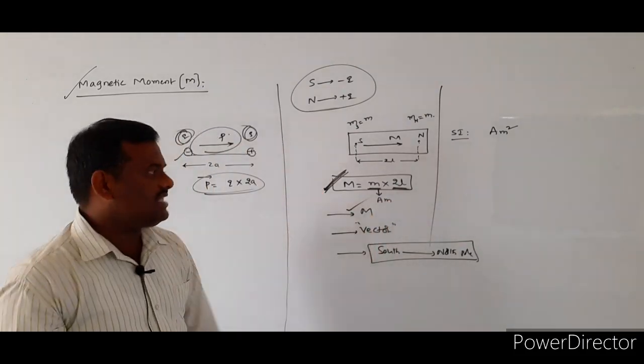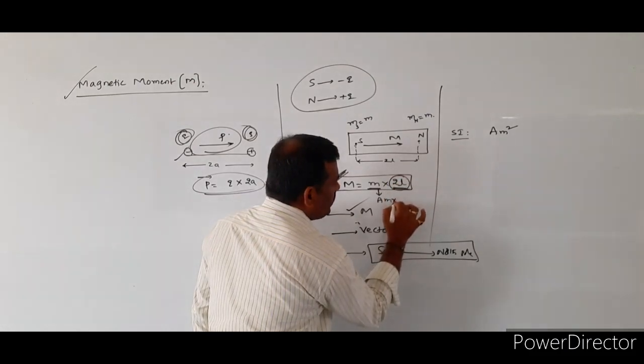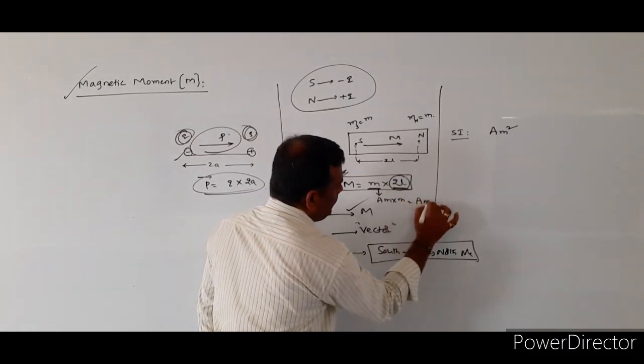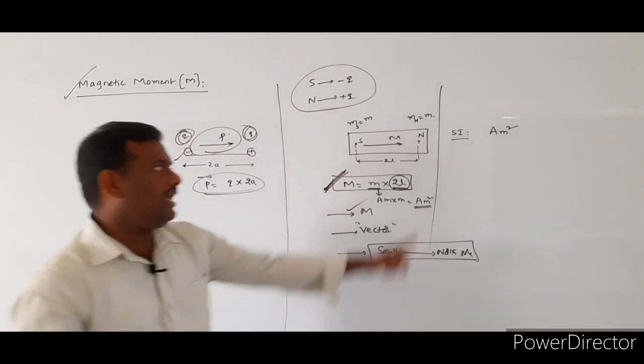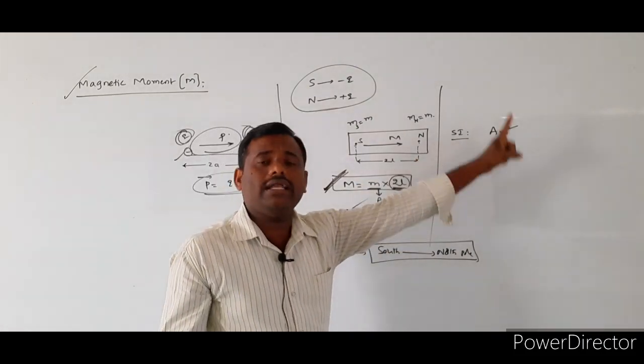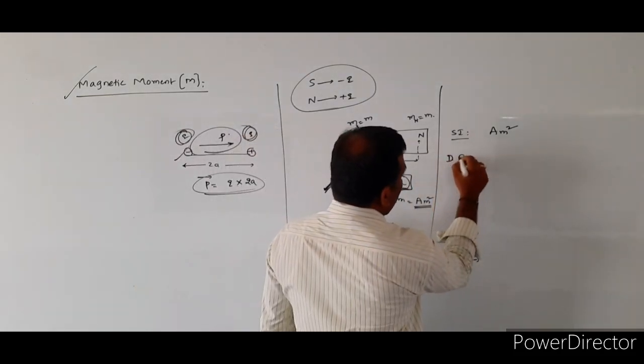SI unit of the pole strength is equal to what? Ampere meter, and 2L is nothing but a length into m. So ampere meter square. Like this we have to write the SI unit of the magnetic moment. It is nothing but what? Ampere meter square.